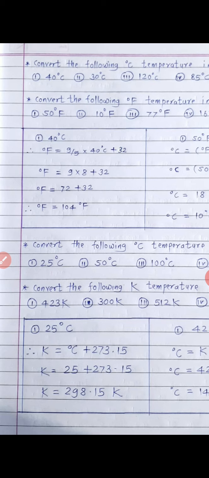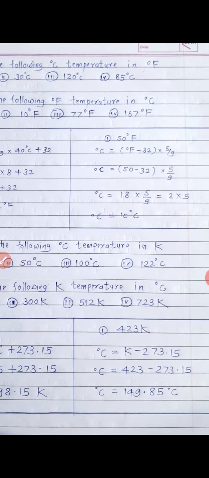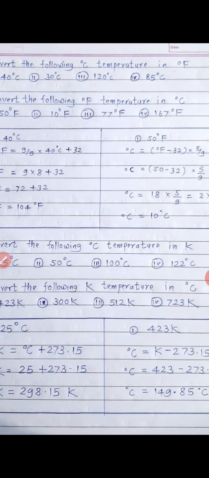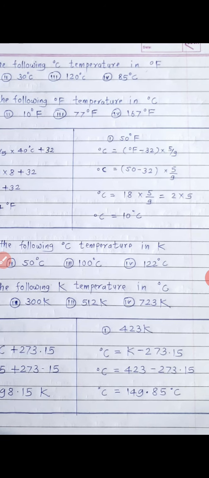Okay, and fourth type of example: convert the following Kelvin temperatures in degree Celsius. 4 examples are given. 423 Kelvin, second one is 300 Kelvin, third one is 512 Kelvin, fourth one is 723 Kelvin. The first example, 423 Kelvin.